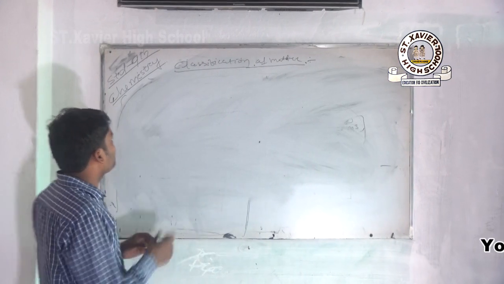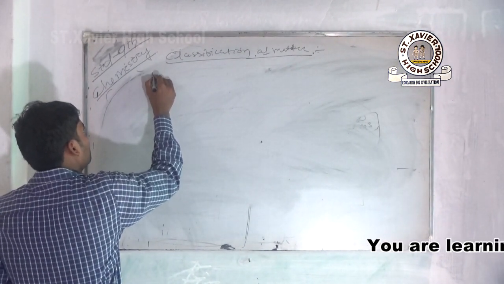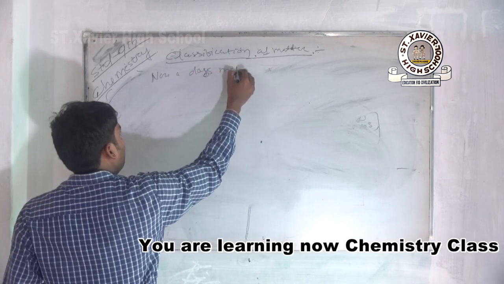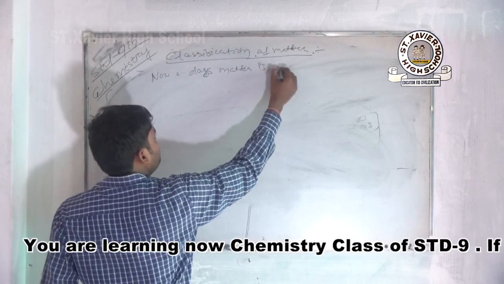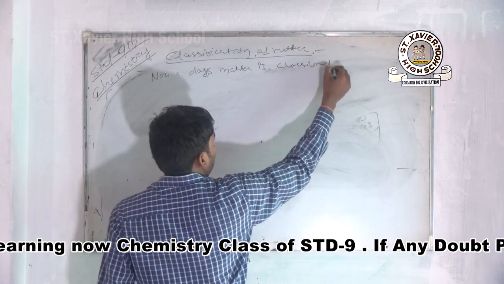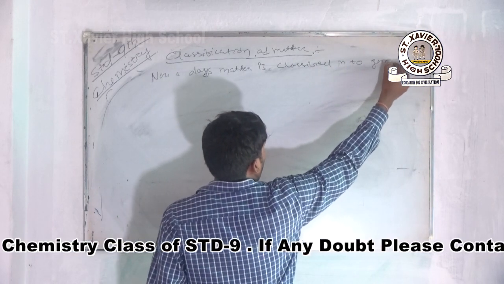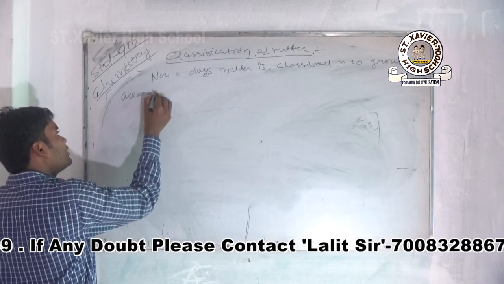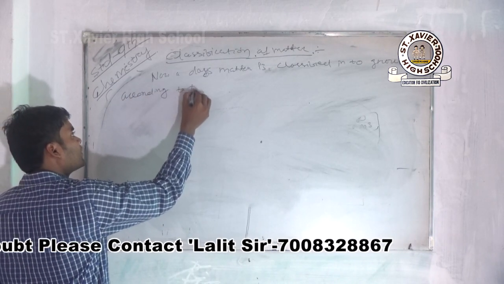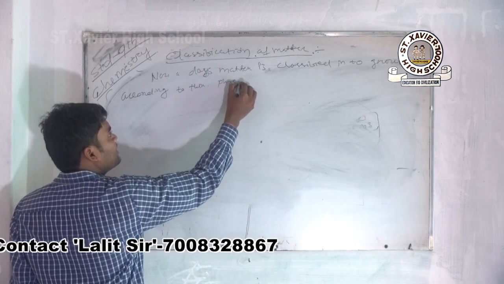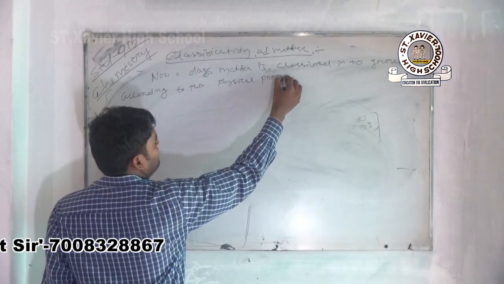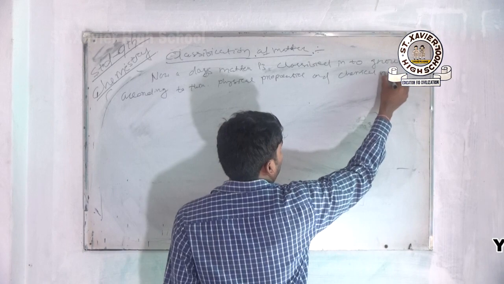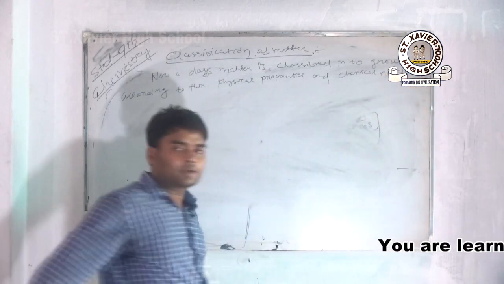But in modern days, matter is classified into two groups according to their physical properties and chemical nature.